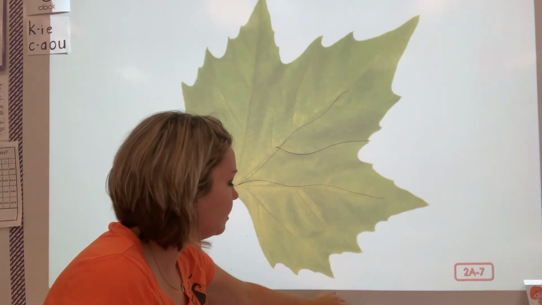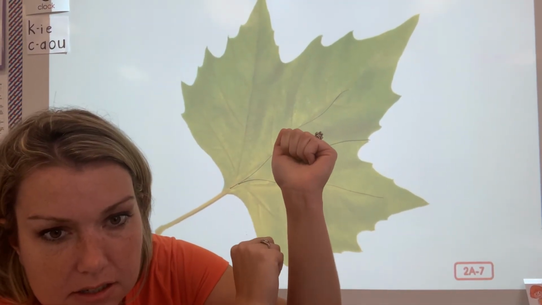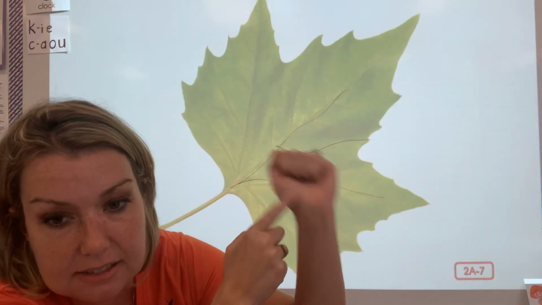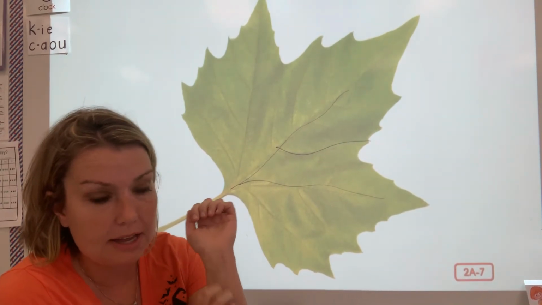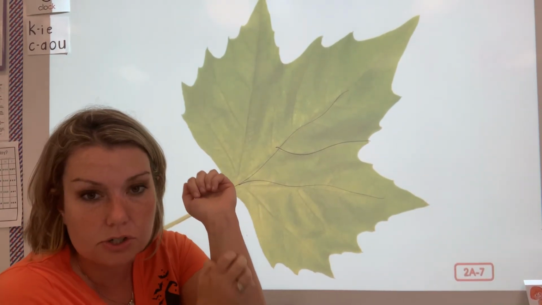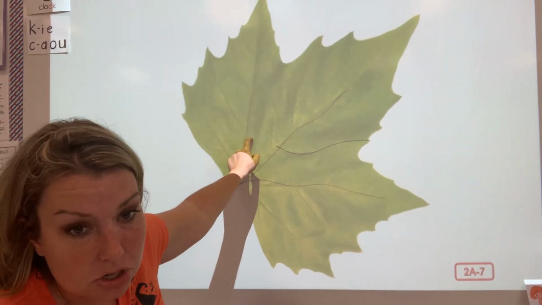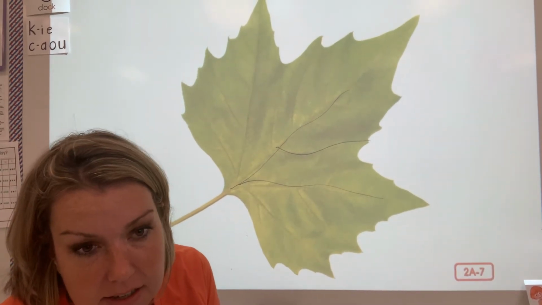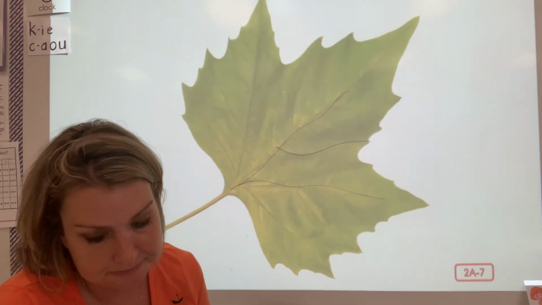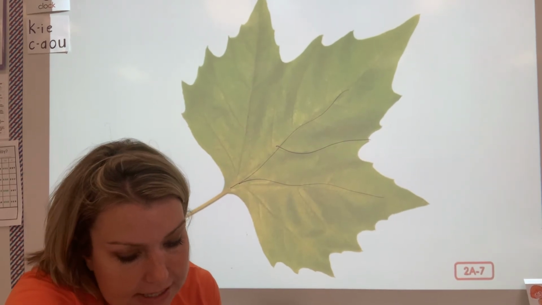All right, I want you to look at the back of your hand or at your wrist. Do you see lines going in your hand? Those are your veins. That helps travel the nutrients in your blood. It travels through the veins. Guess what? A leaf has veins too. And the nutrients travel through the leaf's veins to help make food for the plant. From there, the food is taken to the rest of the plant where it's needed.